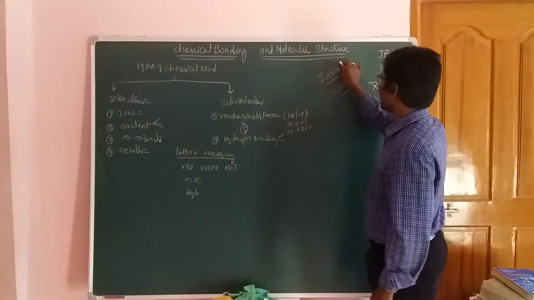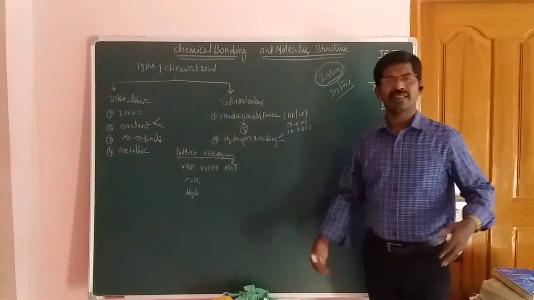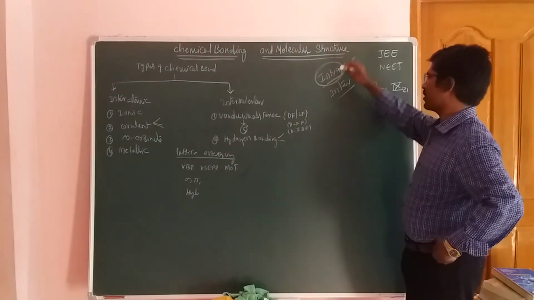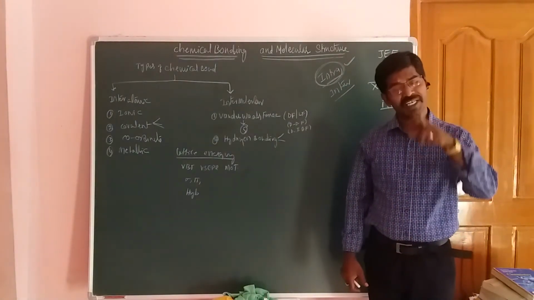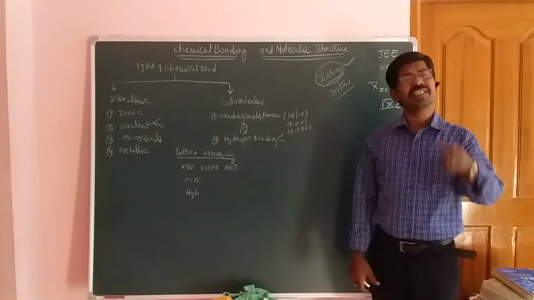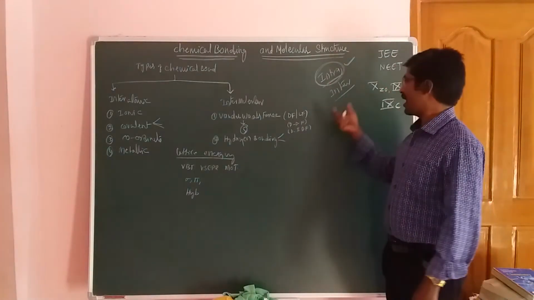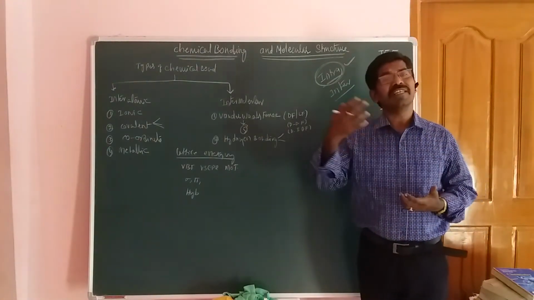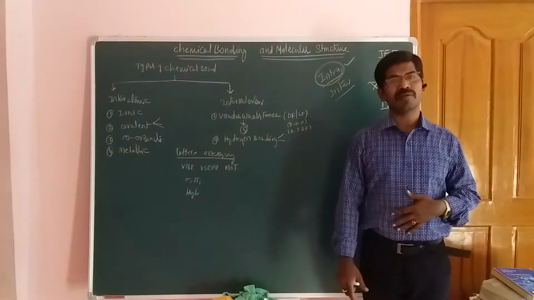Okay, students. Intramolecular means the bond formation takes place within the molecule. Hydrogen bonding that takes place within the molecule is called intramolecular hydrogen bonding, and intermolecular hydrogen bonding means the hydrogen bonding takes place in between the molecules. Okay, friends, in between the molecules. So this is the second type of hydrogen bonding.